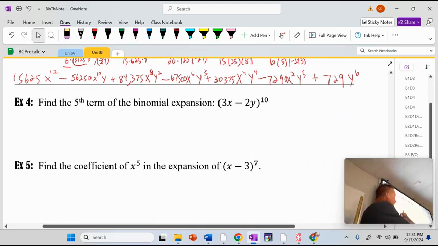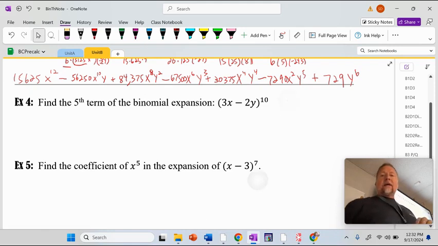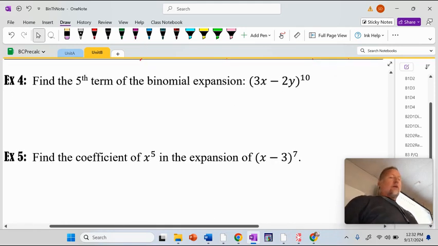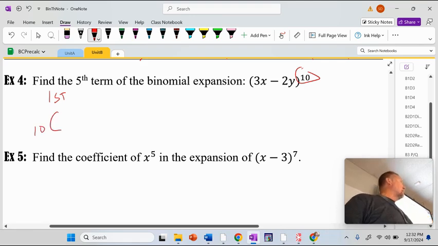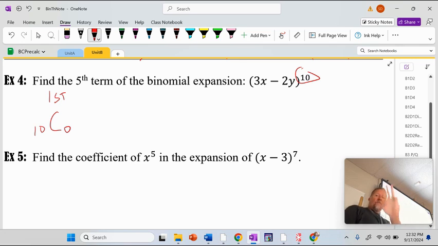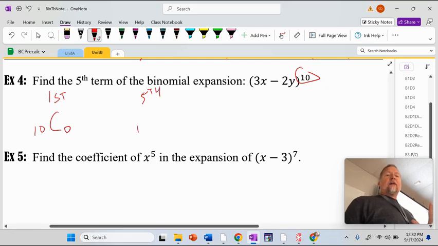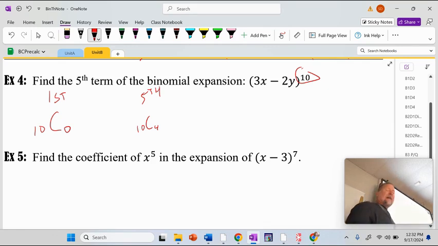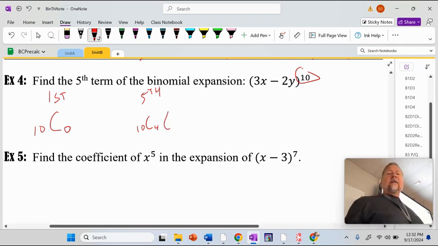I like these questions better because that's not fun. All right, that takes a long time. These are better. So, you know what the first term is? First term is 10. 10c what? What's the first term? 10c what? 0. So what's the fifth term? 10c4. Okay, 10c 0, 1, 2, 3, 10c4. So the fifth term is 10c4. I love these because I get the pattern, I get the idea. Do I really have to expand? This would be 11 terms. Oh my gosh, that'd be a sadistic thing to ask.